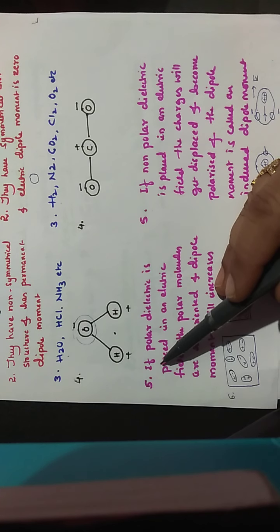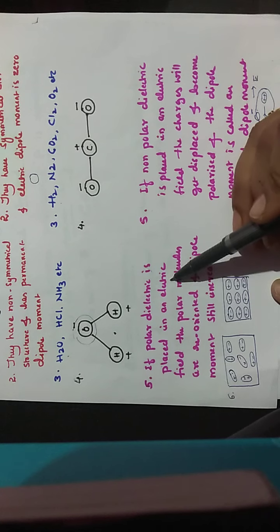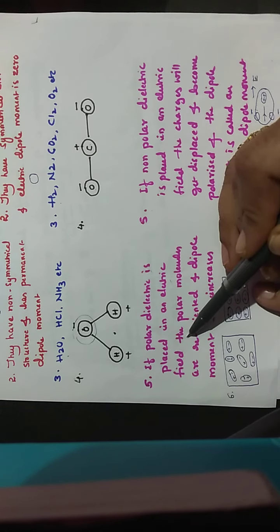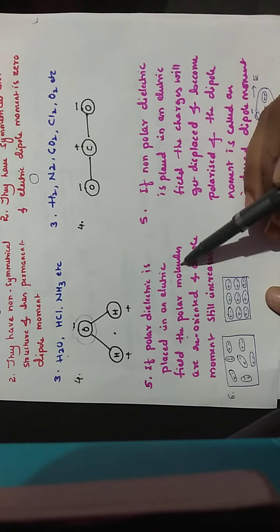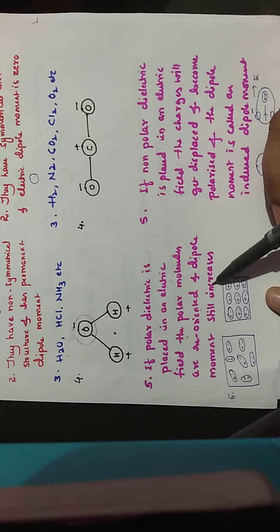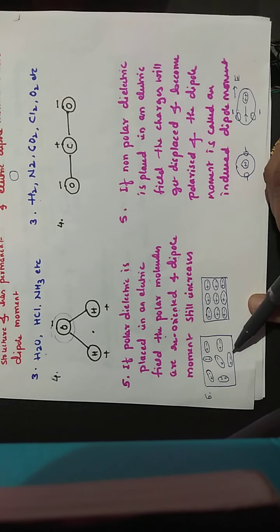So the next difference is, if a polar dielectric is placed in an electric field, then what happens? Already there is a net dipole moment, so the polar molecules reorient and the dipole moment still increases. But in some of the polar substances, the individual molecules possess dipole moment, but they are randomly oriented.